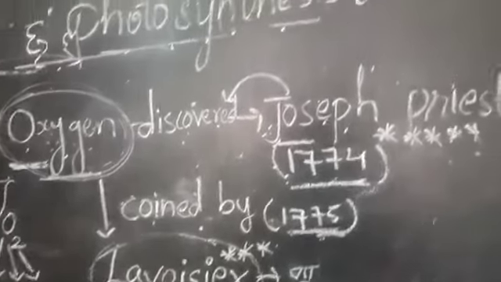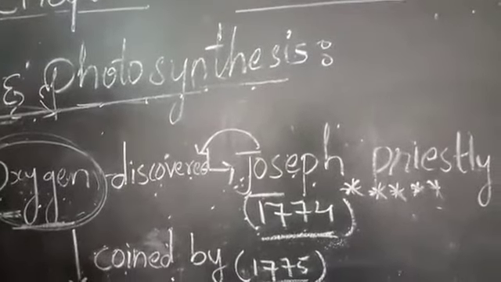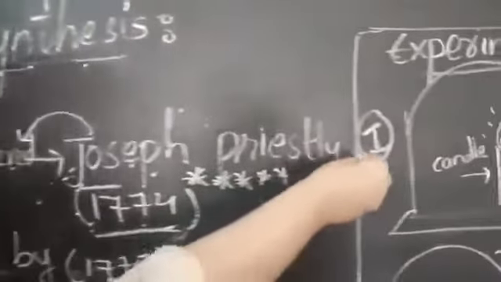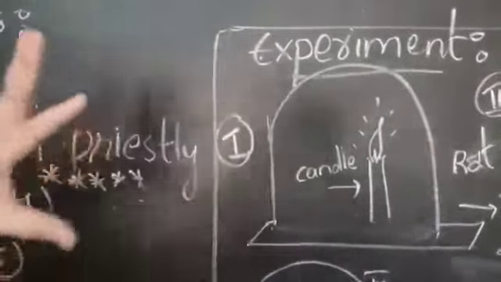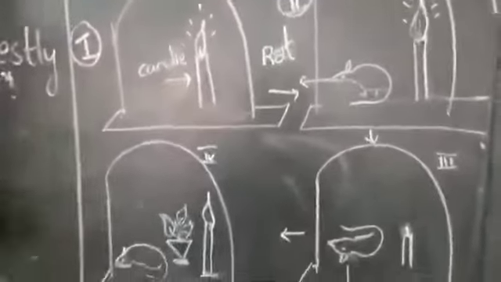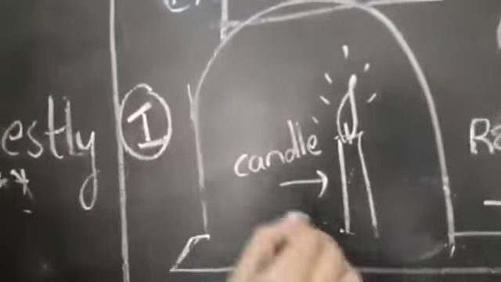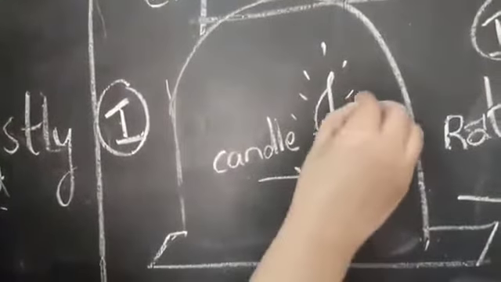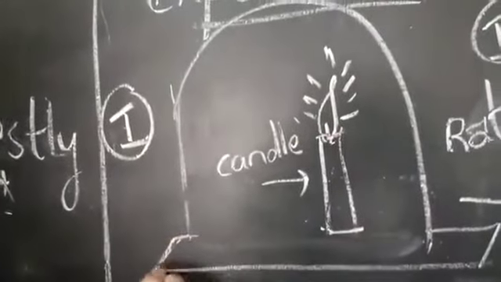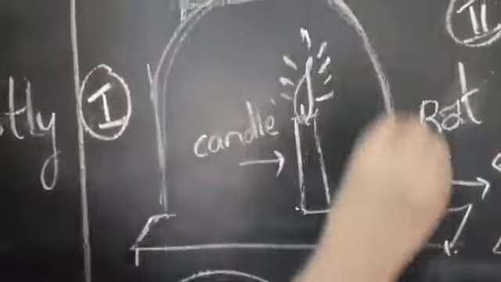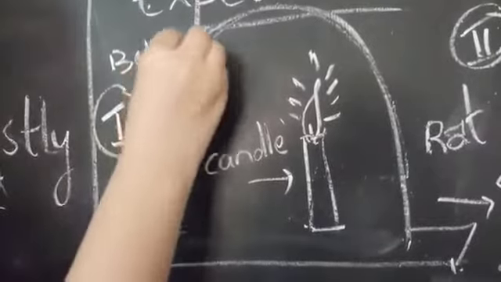For this, Joseph Priestley conducted one small and very interesting experiment. In this board you are able to see the experiment. Here we can see 4 types of bell jars. Let me repeat again. In the first diagram, we can see Joseph Priestley took one burning candle. This is the symbol of a burning candle. He kept it on a table and covered it with a bell jar. Let me write here, bell jar, which is glassware.